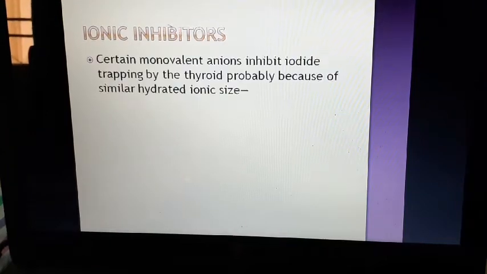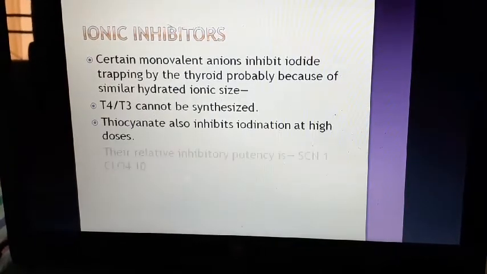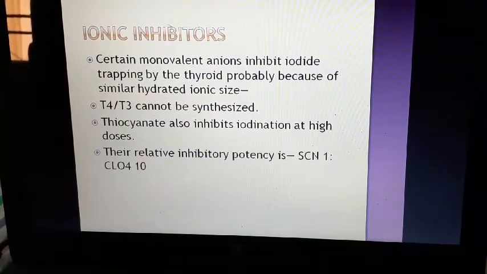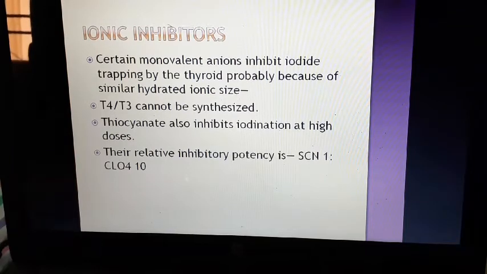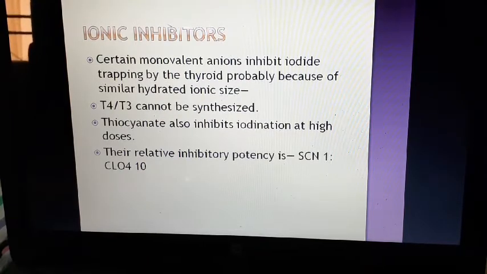Toxicity. Ionic inhibitors, that is thiocyanate and perchlorate, inhibit iodine trapping by the thyroid, probably because of their similar hydrated ionic status, so T4, T3 cannot be synthesized. Thiocyanate also inhibits iodination at high doses. Their relative inhibitory potency is thiocyanate 1, perchlorate 10. So perchlorate is more potent, and thiocyanate inhibits iodination at high doses.